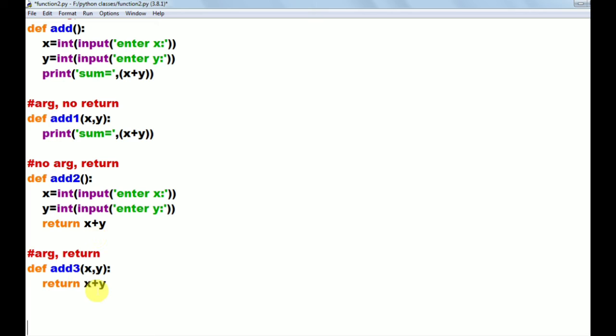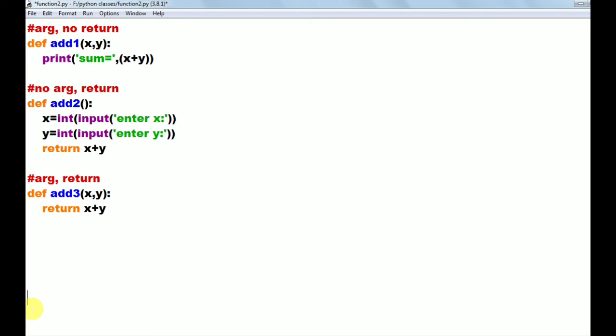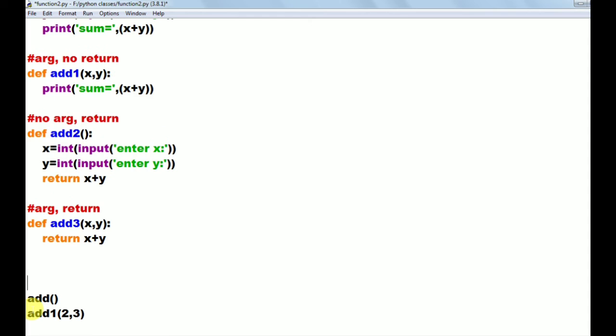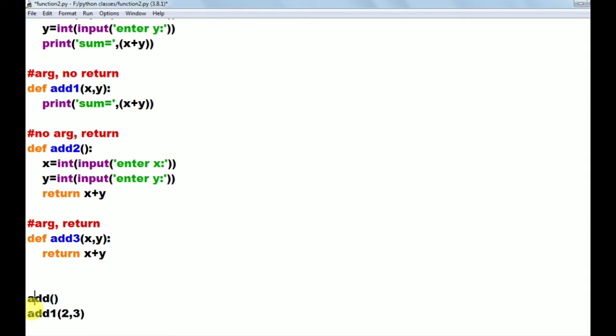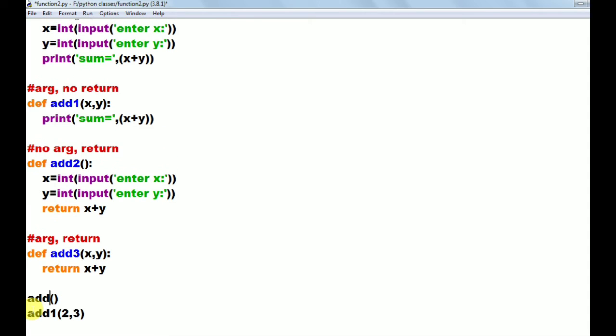So x, y values we are getting into the function and we are returning the x plus y value outside of the function. So now I want to call these functions. Already we called the add function and add1 function. Now I want to call the add2 function and add3 function. So now I am calling the add2 function. For add2, no arguments are there. I am not sending any argument here.